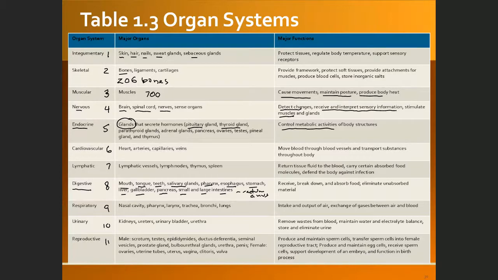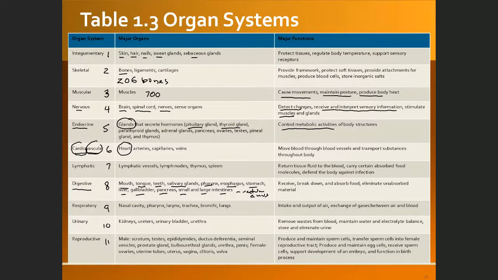And then the next one is called the cardiovascular system. The name is telling you there are two organs over here. Cardio means the heart, so that's the first organ.